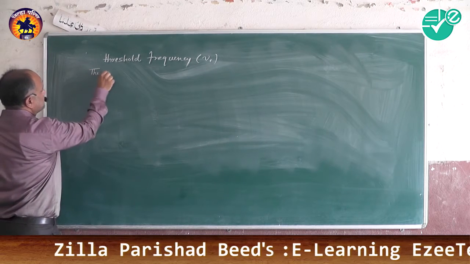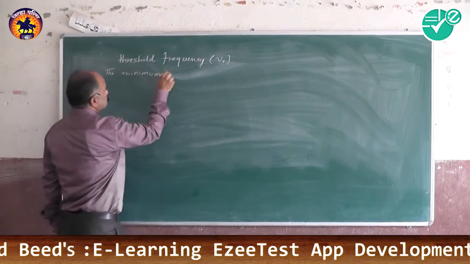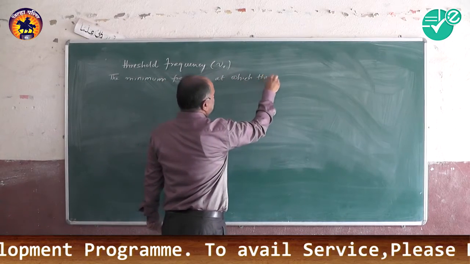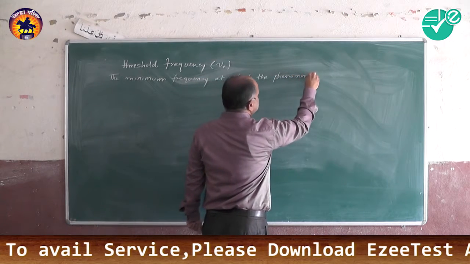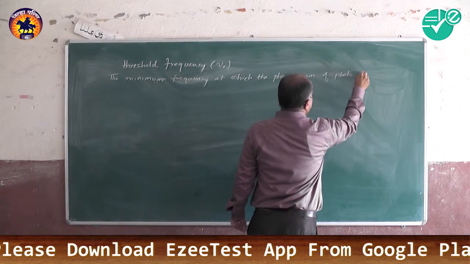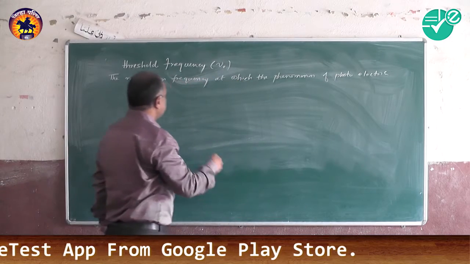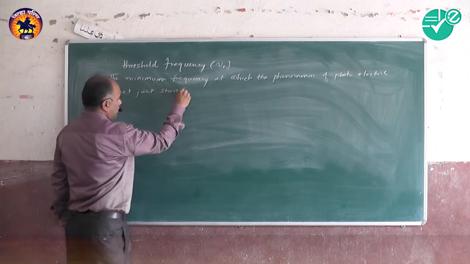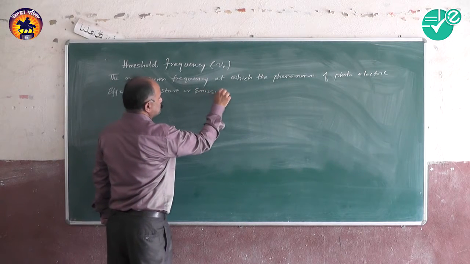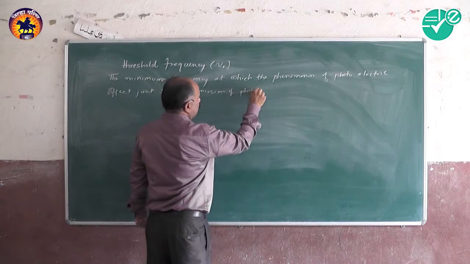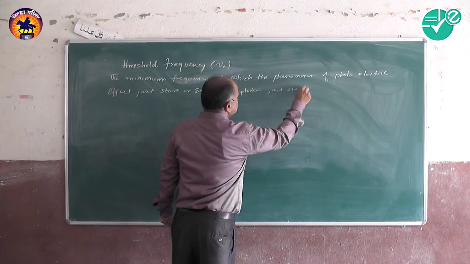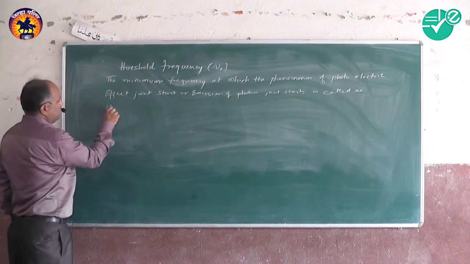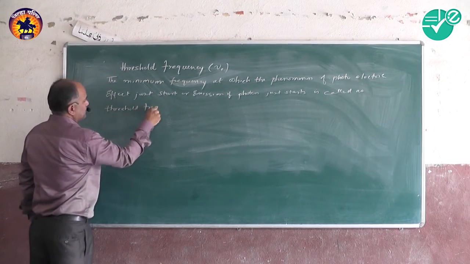The minimum frequency at which the phenomenon of photoelectric effect just starts, or emission of photoelectrons just starts, is called the threshold frequency.